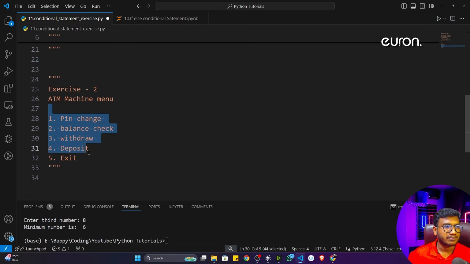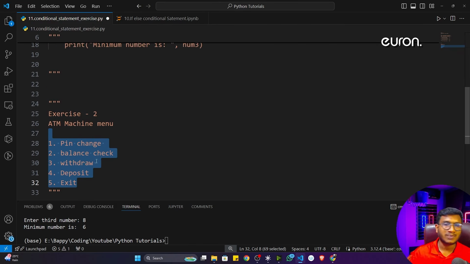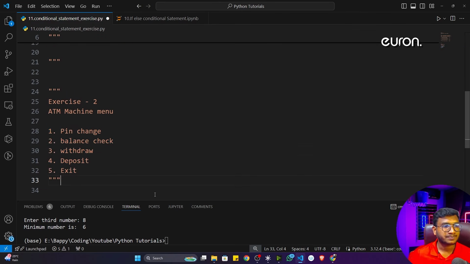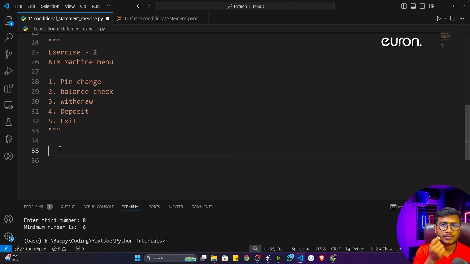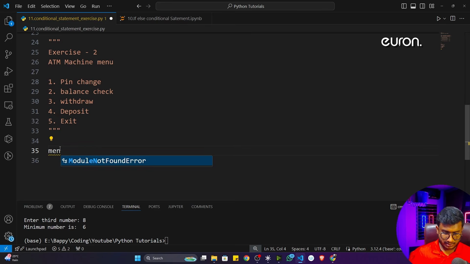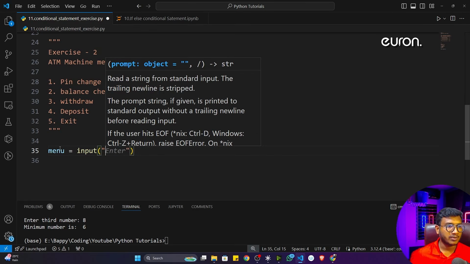Now you can see I have different functionality. Okay, now if I want to use the conditional statement, I have to use a multi-conditional statement at that time, right? So first of all, I have to take the input from the user, like what they want to do, whether they want to change the pin, check the balance, withdraw the money, deposit the money, or exit. Okay, so first of all, I'll take the input. So I'll take one variable called menu, and here I'm going to take an input from the user.